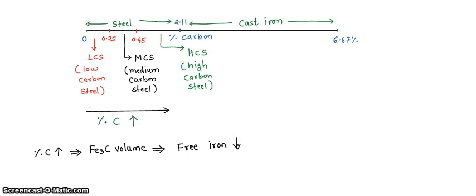right? Now in such cases it exhibits more hardness and brittleness. Okay, now if someone asks you what do you mean by hardness, so basically hardness means what?